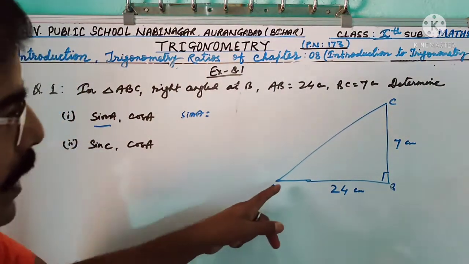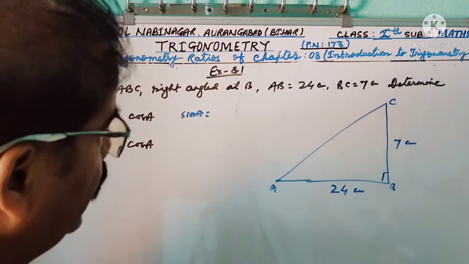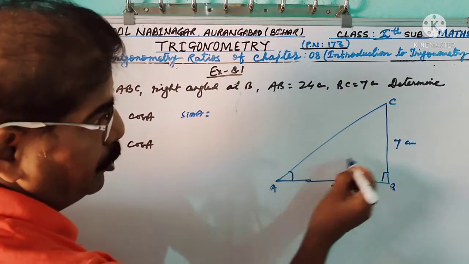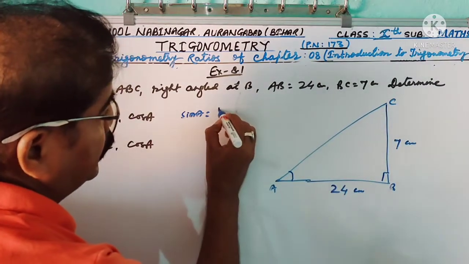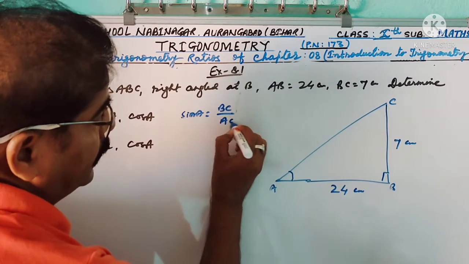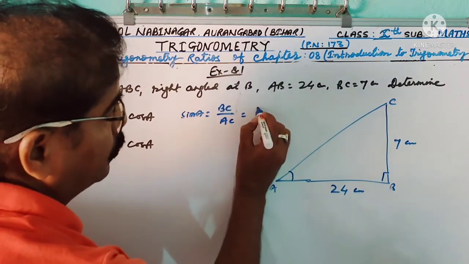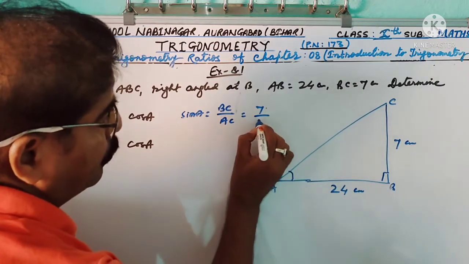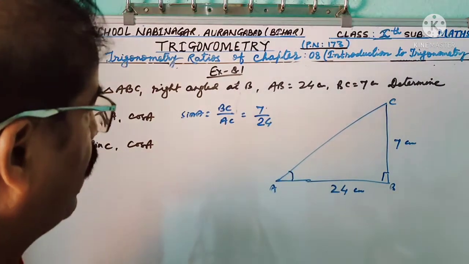Sin A is the side opposite to angle A. The side opposite to angle A is BC, by hypotenuse AC. That means BC equal to 7 centimeter by 24 centimeter.